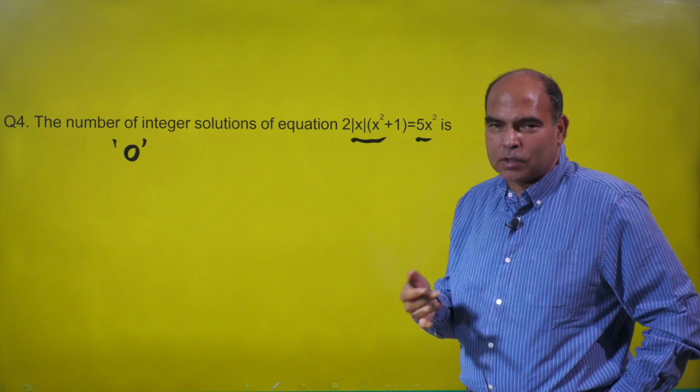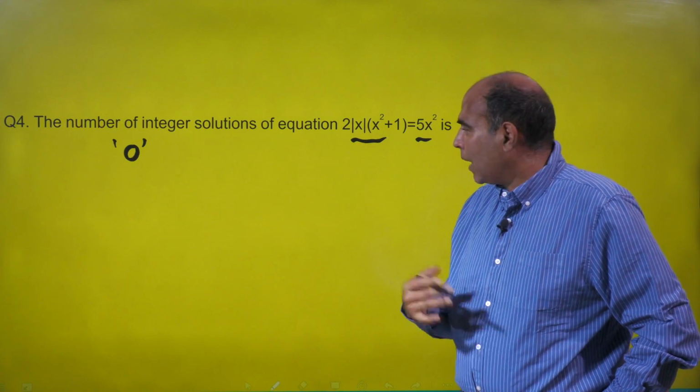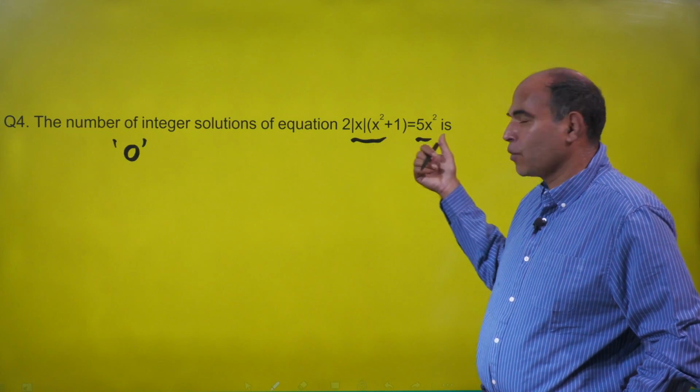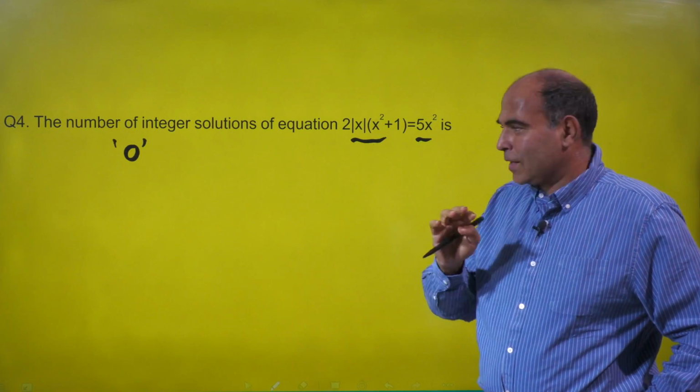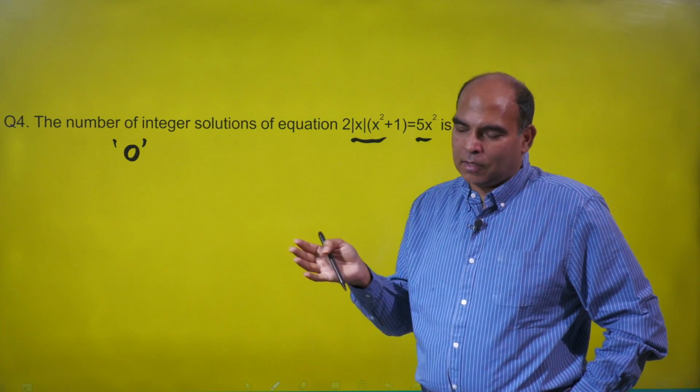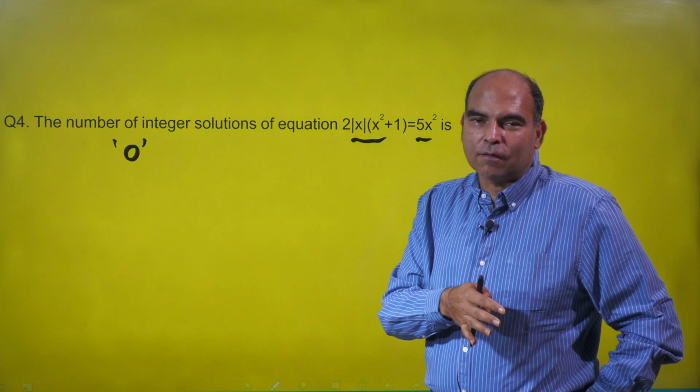That means x positive or x negative will not matter, because if I put x negative, mod x will be positive, x square will be positive, x square will be positive. So if I find a solution on the right hand side of the x-axis, then there will be a parallel solution on the left hand side of the x-axis.